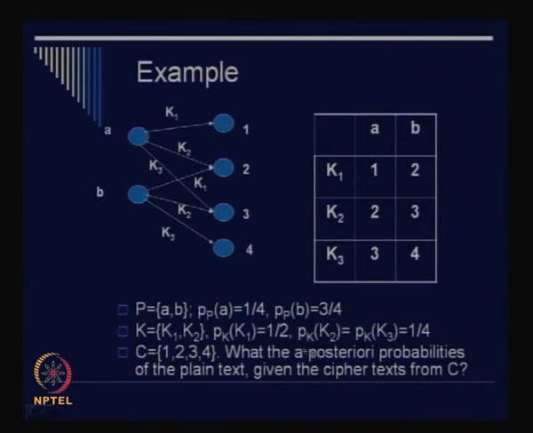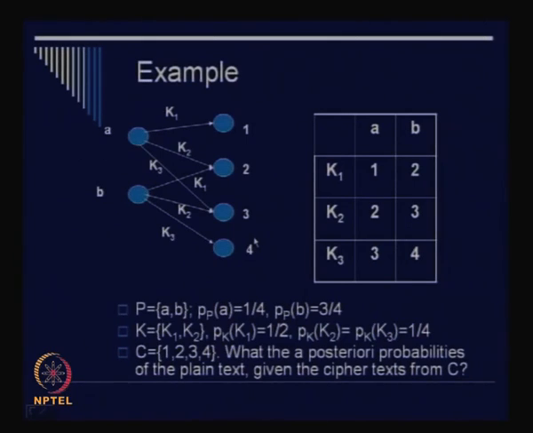Now the question is, what are the a posteriori probabilities of the plain text given the ciphertexts from C? Which means you have been provided the corresponding ciphertext, and the question is, what is the a posteriori probability of the plain text? That is, what is the probability of occurrence of A or B once you have been given the ciphertext 1 or 2 or maybe 3 or 4. We will consider one such case. Now this encryption function is often represented by this table also. You see that A is the plain text, K1 is the key, then your ciphertext is 1. Similarly, you can also check other such mappings.